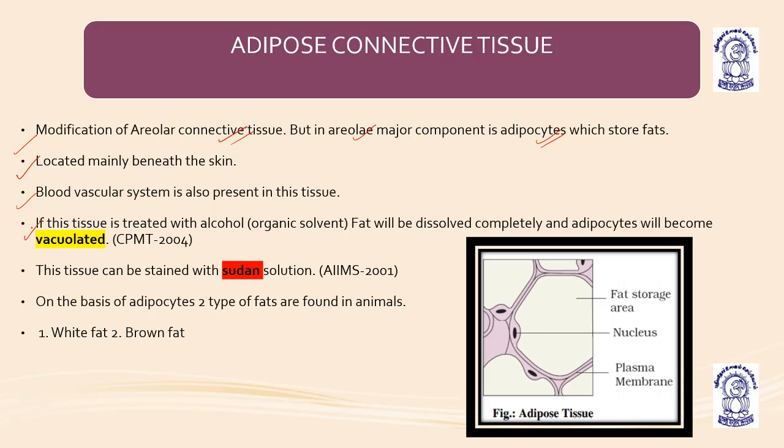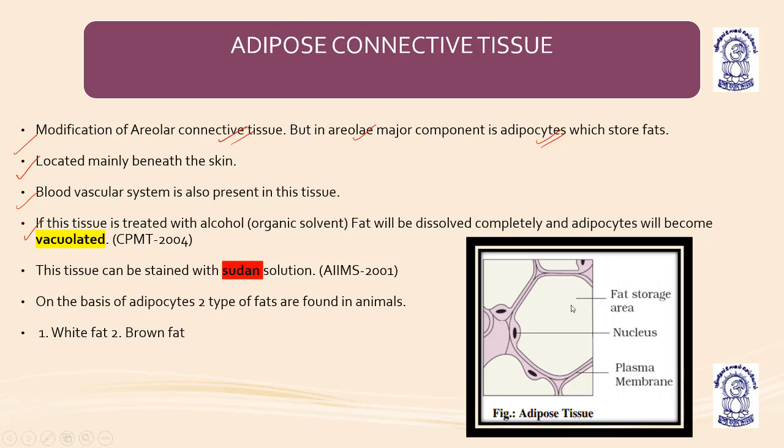The nucleus is eccentric. You can see it is present just below the skin, and the blood vascular system is also present in them. If we take absolute alcohol and try to dissolve these adipocytes, they will become vacuolated, meaning the vacuole no longer has the fat content, because the fat will be dissolved. They can be easily stained by Sudan solution, and they are of two types: white fat and brown fat.